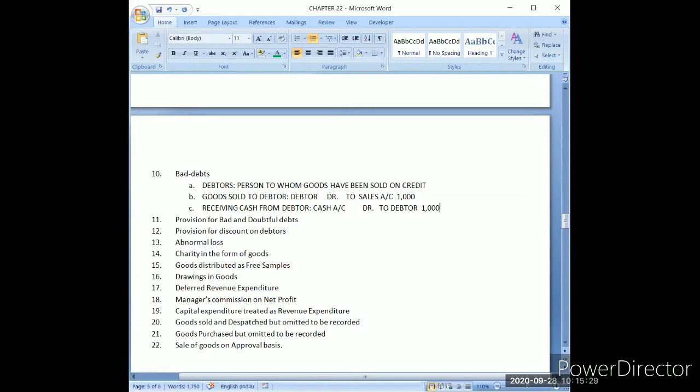And if I don't do the entry cash account debit to debtor, what was the balance in debtor account till then? The balance in debtor account was rupees 1000 till the first journal entry. And what type of balance was there in debtor account, debit or credit?